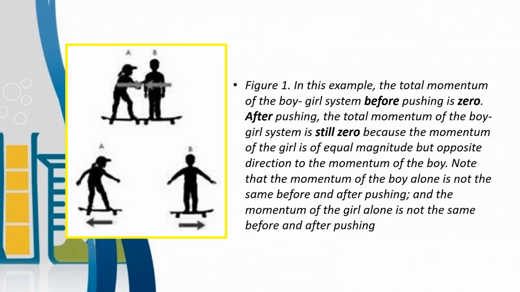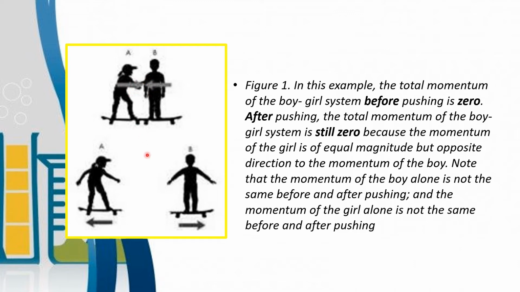Figure 1. In this example, the total momentum of the boy-girl system before pushing is 0. Their momentum before pushing is 0. After pushing, the total momentum of the boy-girl system is still 0. Why? Because the momentum of the girl is of equal magnitude but opposite direction to the momentum of the boy.